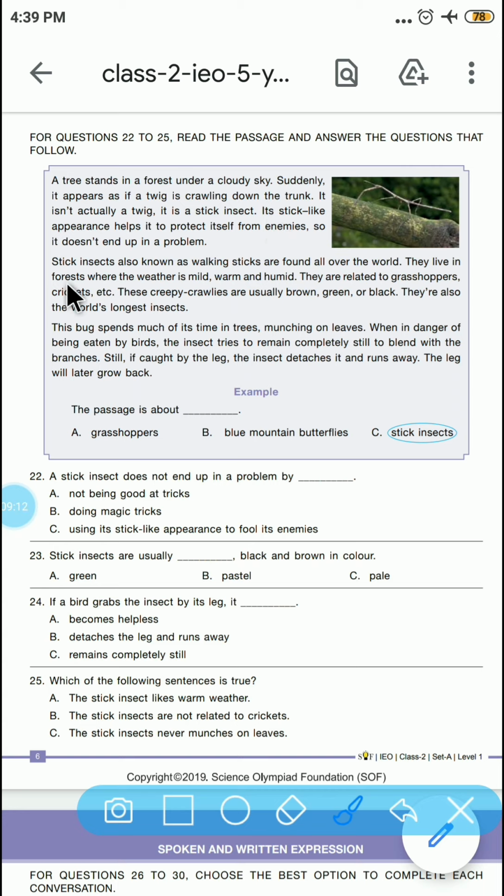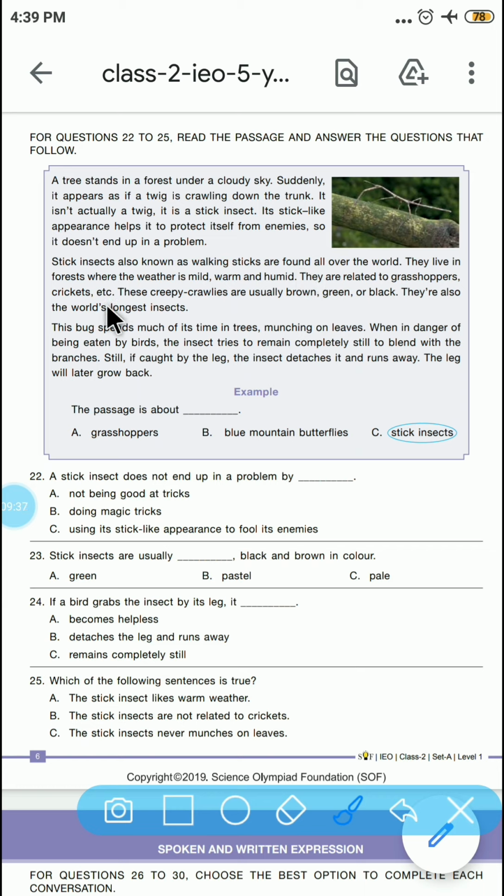The stick-like appearance helps it to protect itself from enemies, so it doesn't end up in a problem. Stick insects, also known as walking sticks, are found all over the world.